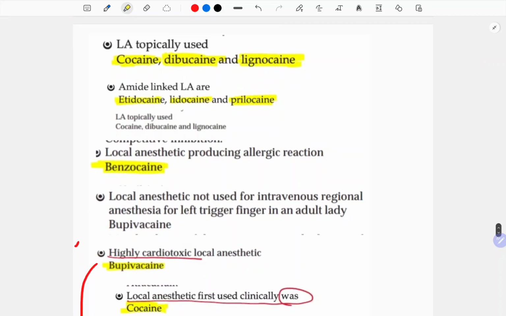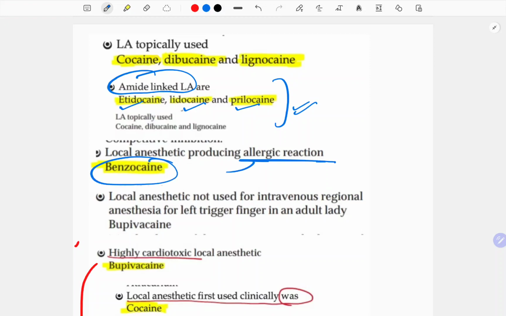Local anesthetics used topically are cocaine, dibucaine and lignocaine. Amide-linked local anesthetics are etidocaine, lidocaine, prilocaine. I think you might be knowing this classification: esters and amides. The local anesthetic producing allergic reactions is benzocaine.